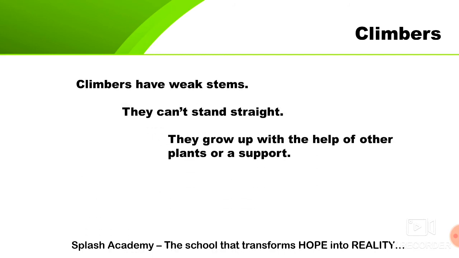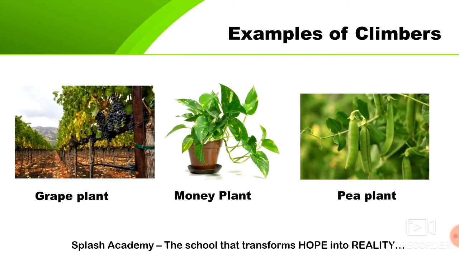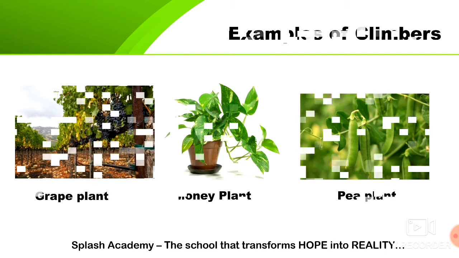After herbs, now we will learn about climbers. Some plants have such weak stems that they cannot stand upright. They need a support to grow, and these are termed as climbers, like grape plant, money plant, pea plant. They need a support to grow, so they are categorized as climbers.